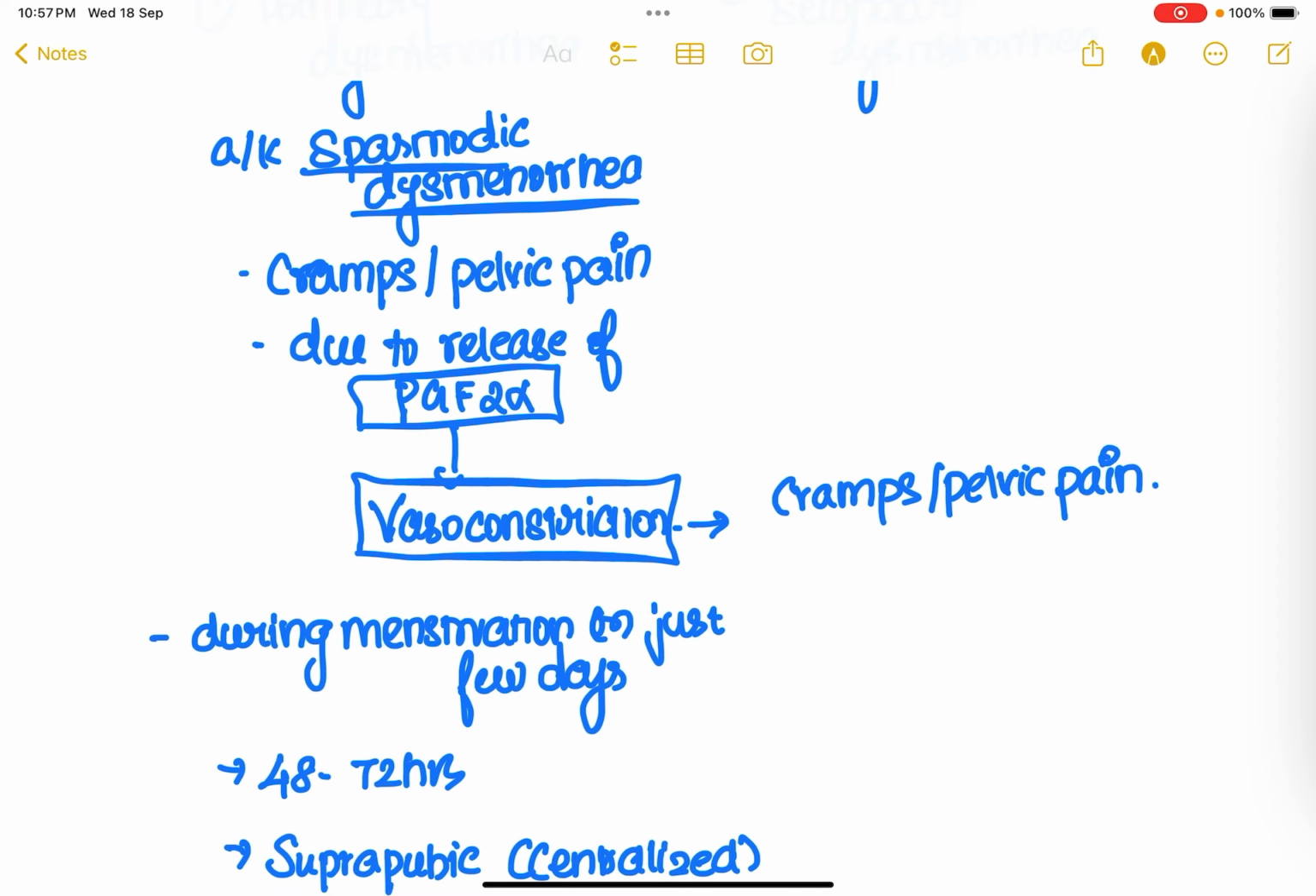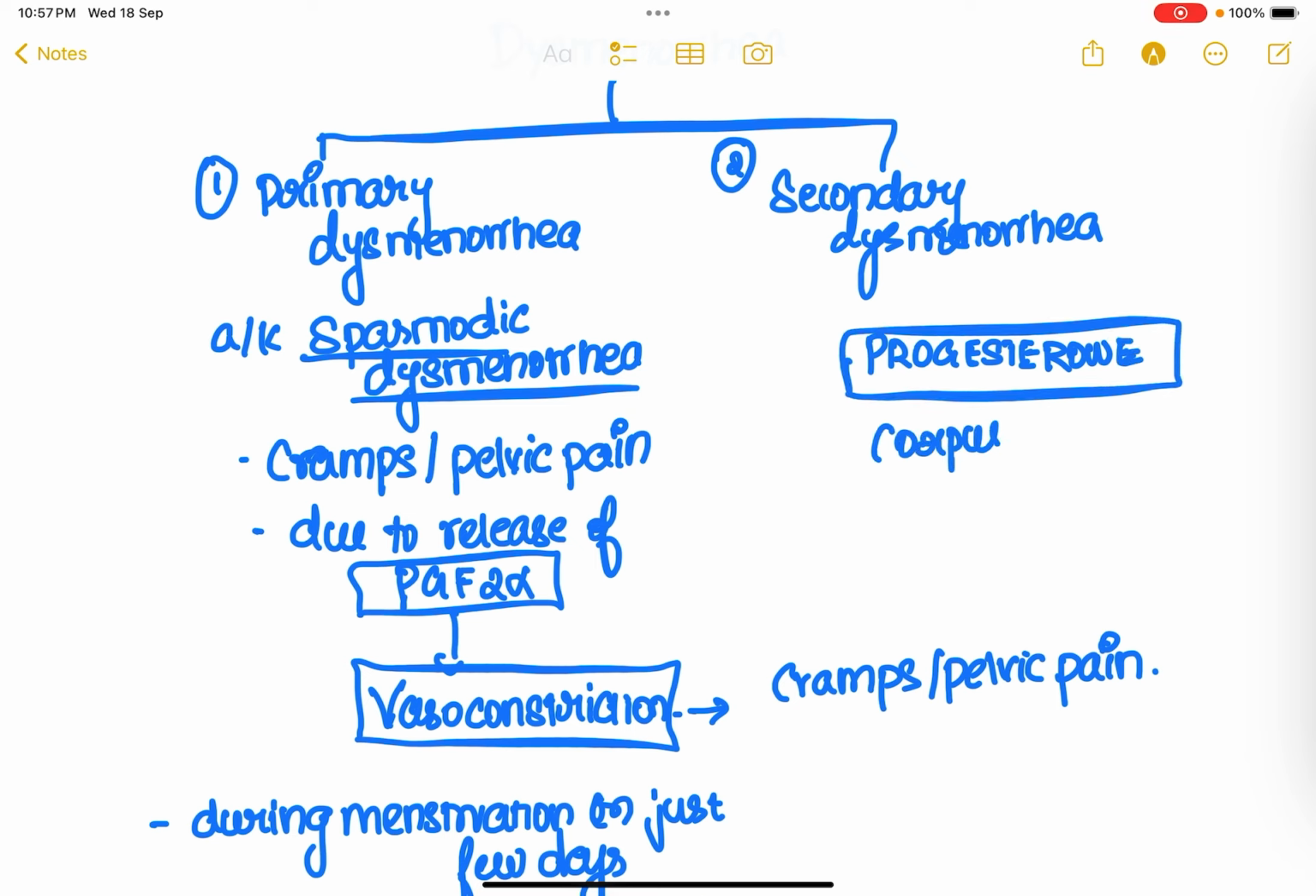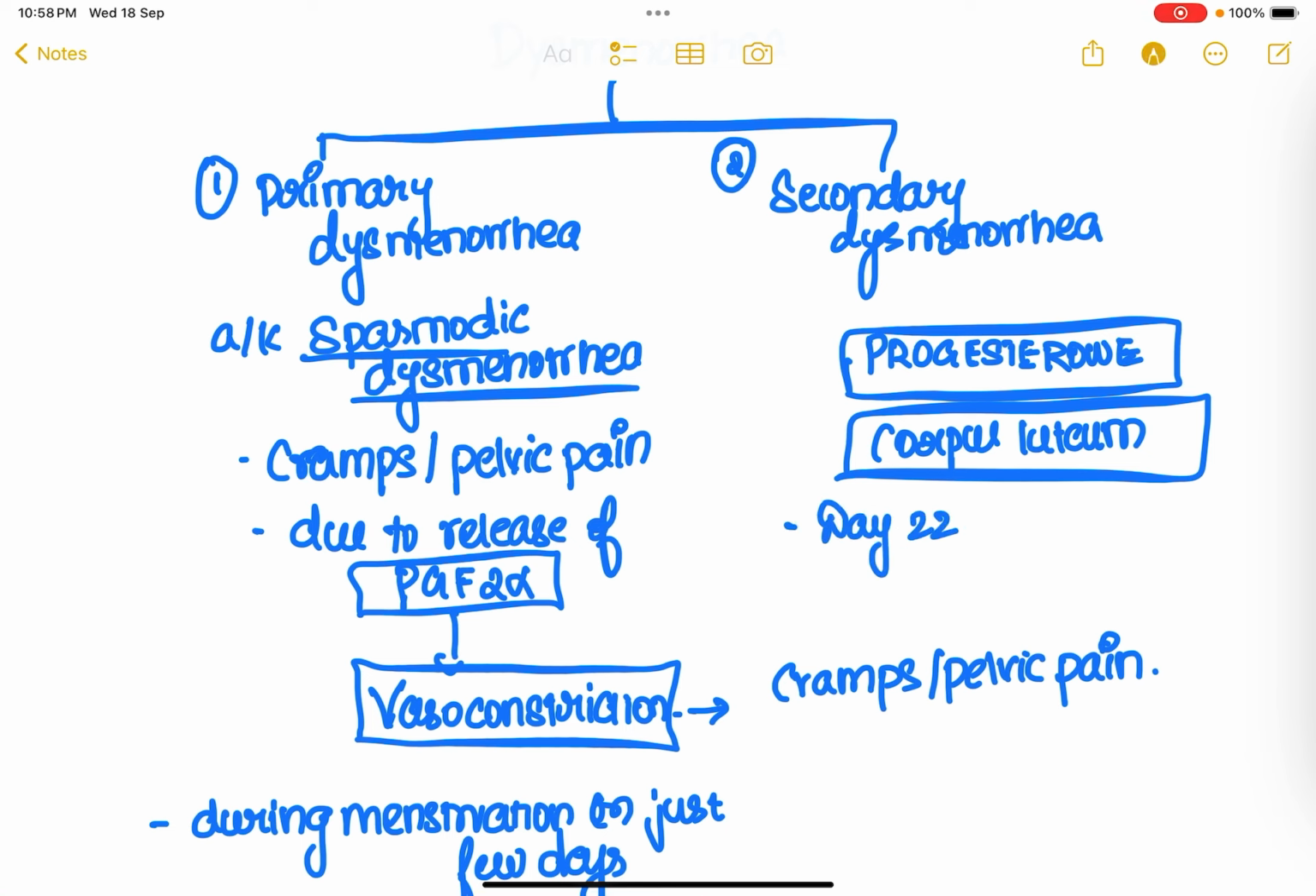It is because we all know that in the second half of the menstrual cycle, the hormone which is going to be predominant is progesterone. Am I right? Yes. And this progesterone is getting released by the corpus luteum. Corpus luteum is formed only after ovulation occurs. So corpus luteum releases the progesterone, and this progesterone is going to be maximum on day 22 of the menstrual cycle.